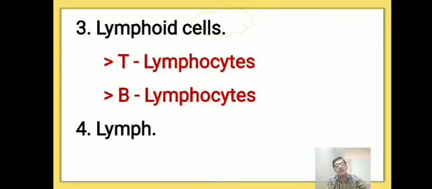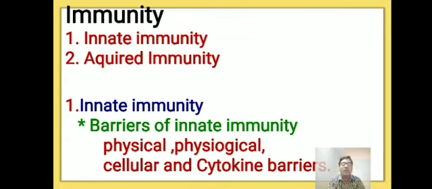Lacteals. Okay. So this is about the immune system. When it comes to immunity, what is meant by immunity?